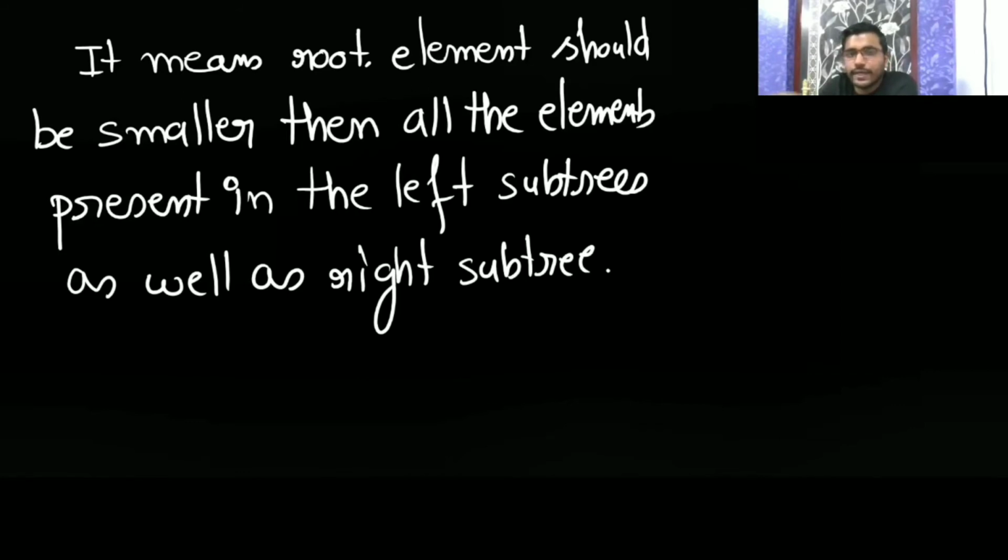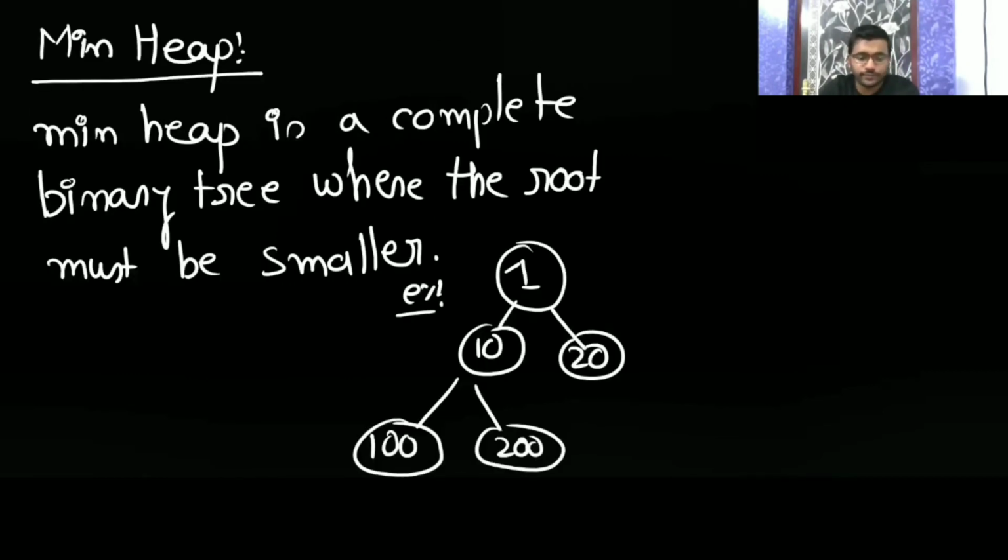So the root element should be smaller than all the elements present in the left subtree as well as the right subtree. Okay, so you can write it.